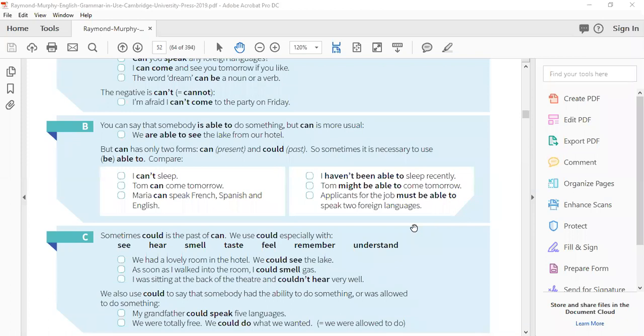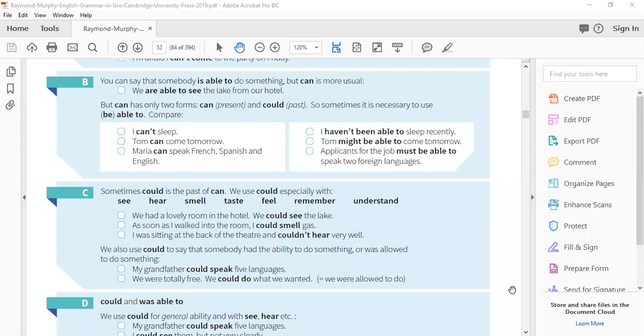"Maria can speak French, Spanish, and English." This is the ability. But on the other hand, you see there is an example that "applicants for the job must be able to speak 2 foreign languages." So you see that be able to can be used with a modal verb, but it can't be used with can. Can and be able to can't come together, but be able to can come with other modal verbs. Can itself expresses ability. I hope it is clear so far. If you have any queries so far, you can ask me.